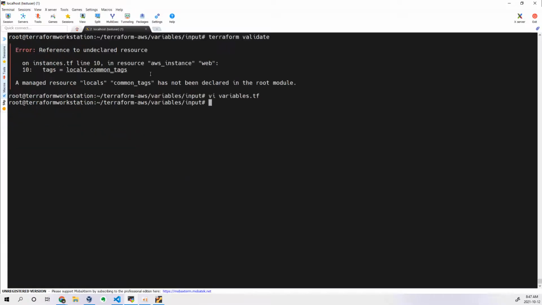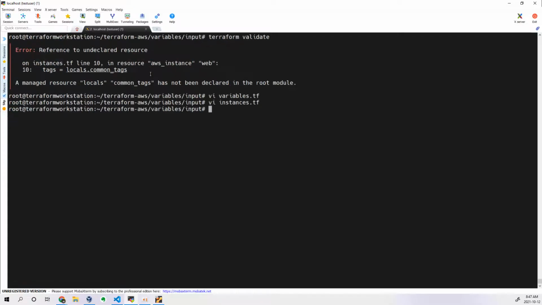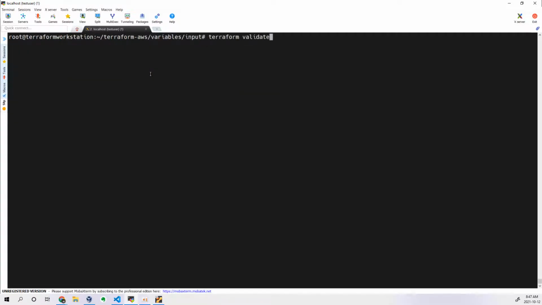Here it is nothing but local. Let me come out of this, and now if I write terraform validate, it should pass. Now if I write terraform plan, I need to see all the tags which I have written in my local values. If that is picked, you're done.